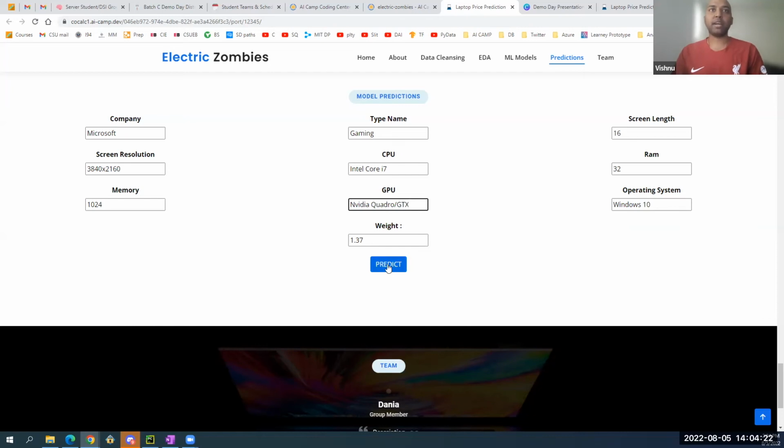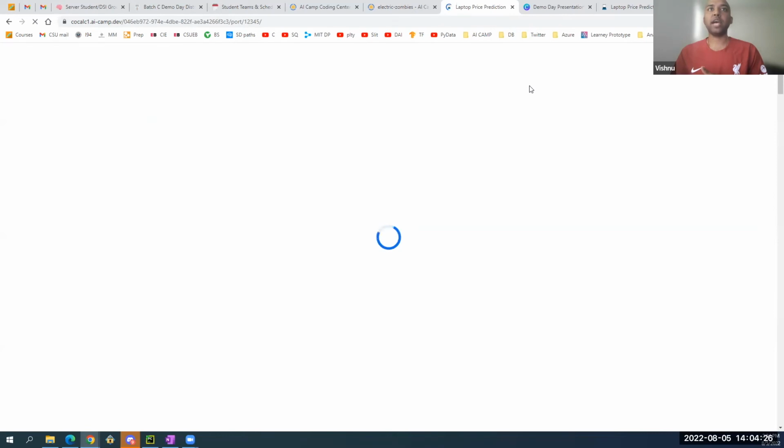When I click on predict, this machine learning model will take this input and give out the price prediction for how much a laptop with all these specifications is going to cost.